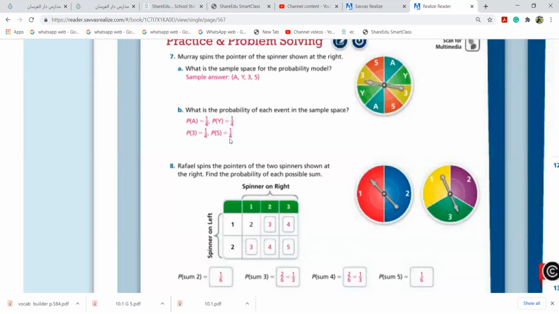Any questions still here? Any questions, girls? No. Dana, Judy, Miral?